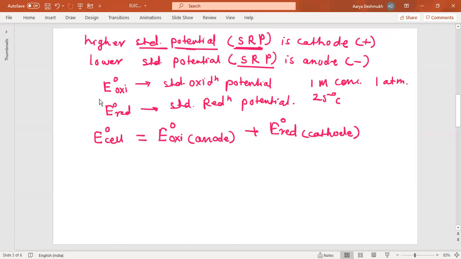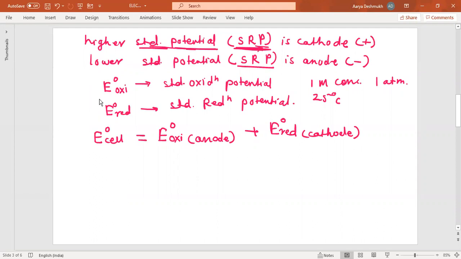According to IUPAC convention, the standard potential of an electrode is taken as the standard reduction potential. Whenever I say standard potential, it means standard reduction potential, in short SRP.